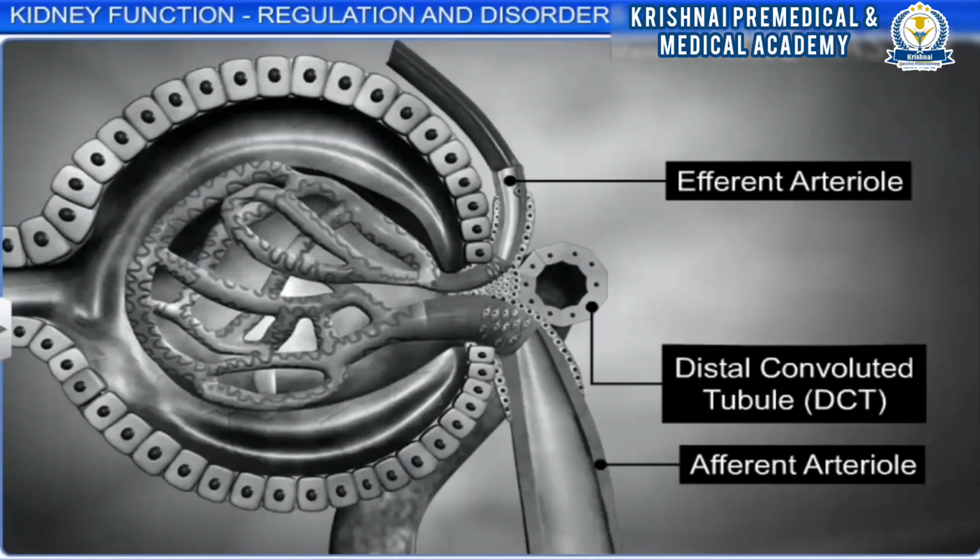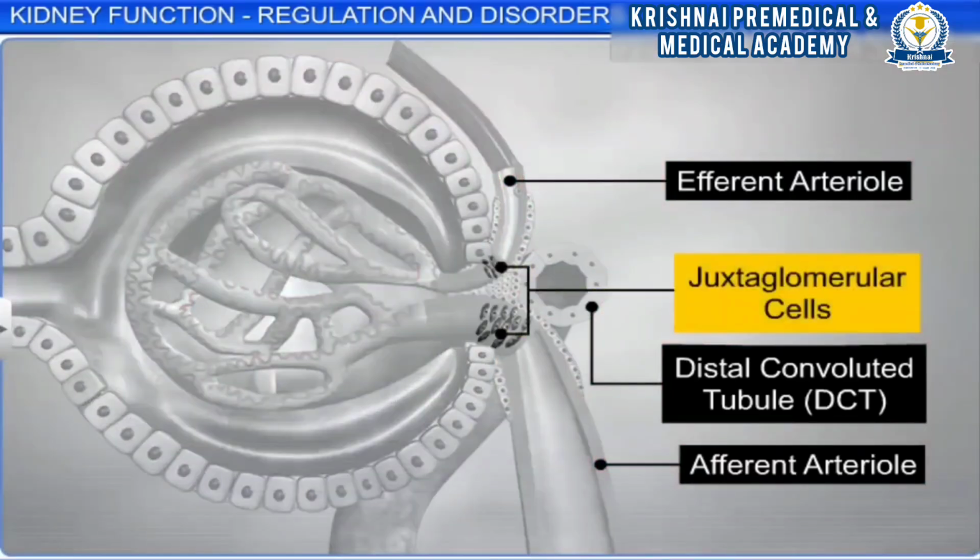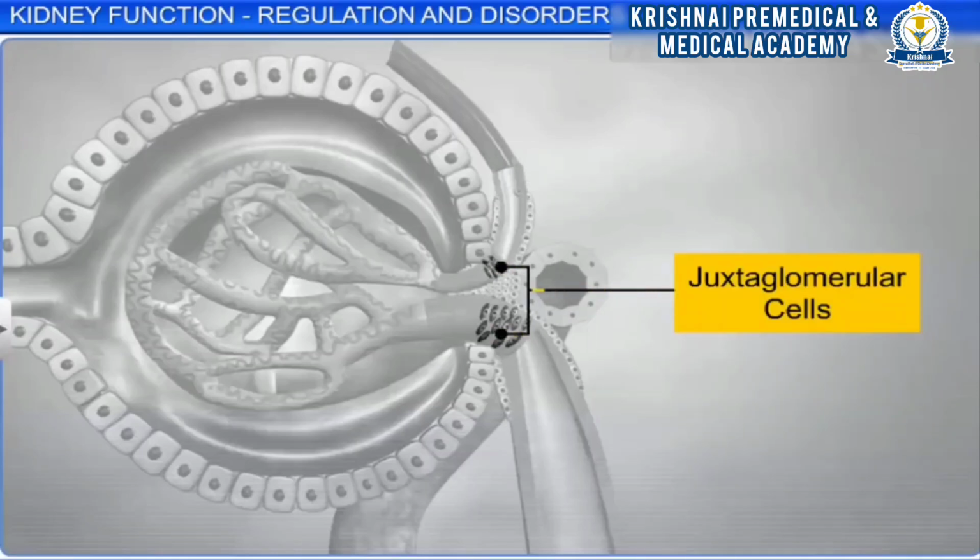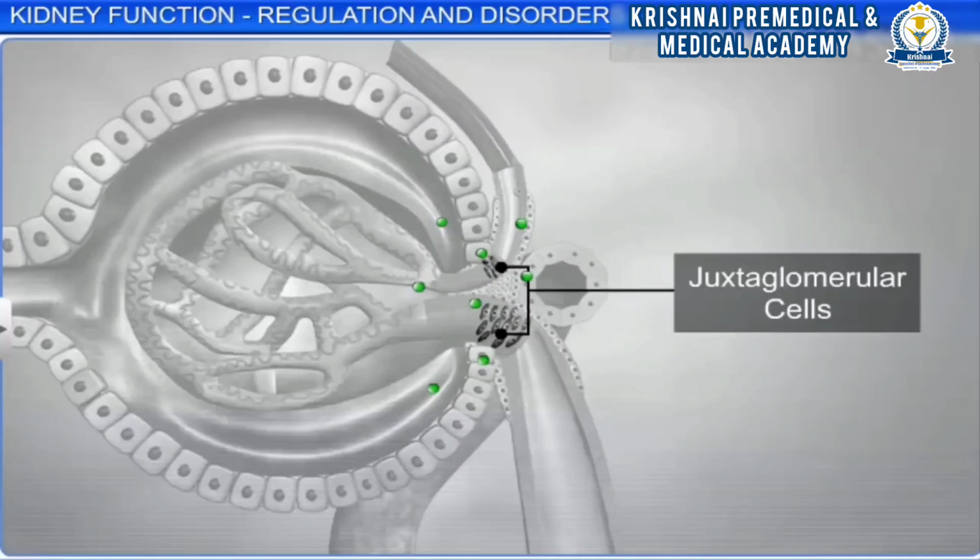Like the hypothalamus, the JGA also plays a vital role in regulating kidney functions. The juxtaglomerular cells detect the fall in glomerular blood pressure or GFR and release a peptide hormone called renin. Renin converts angiotensinogen in blood into angiotensin I, which is further converted into angiotensin II.